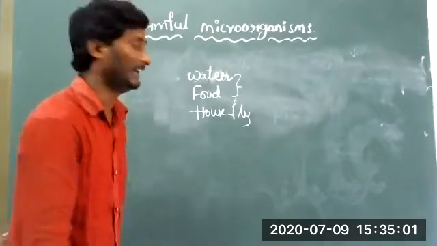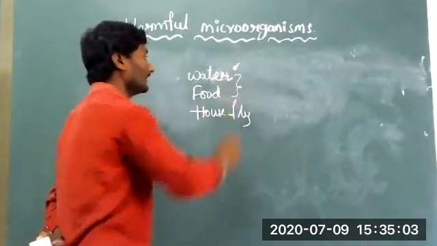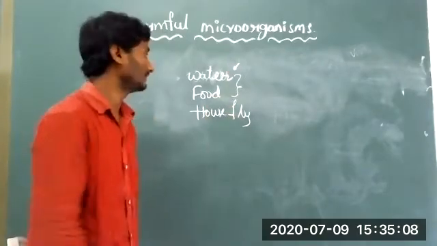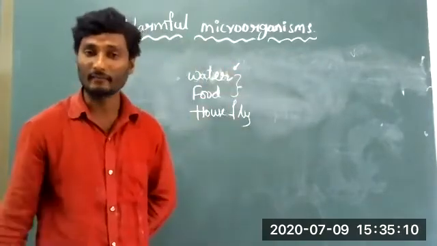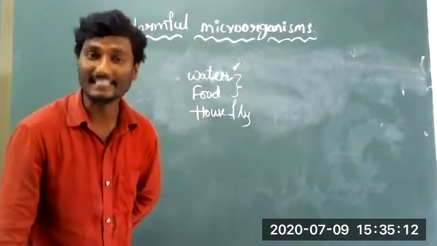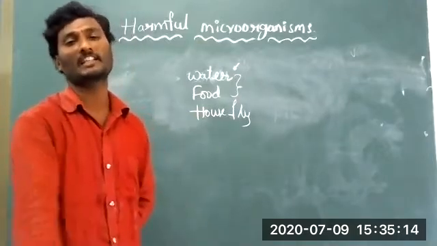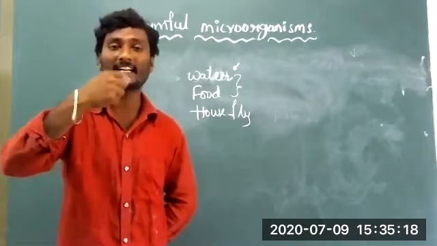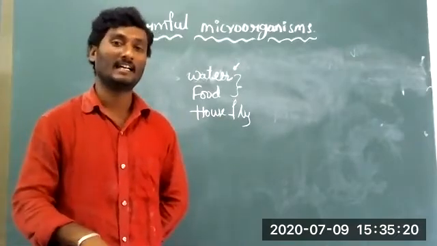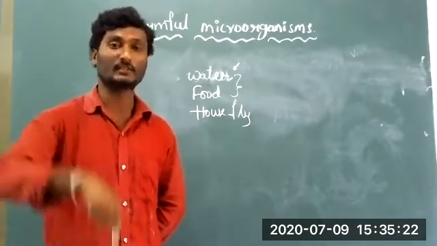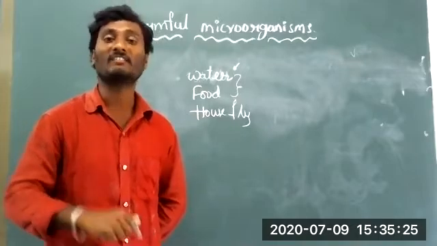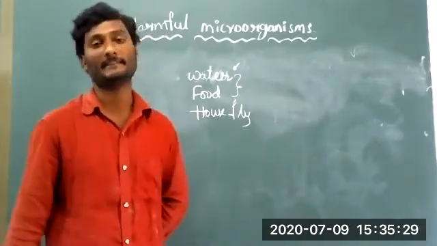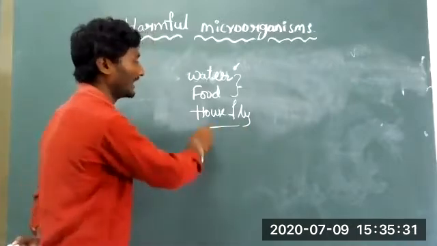Because stored water and contaminated food material contain a number of bacteria. When you take that food material, the bacteria enter our body and cause cholera and typhoid. What about housefly?